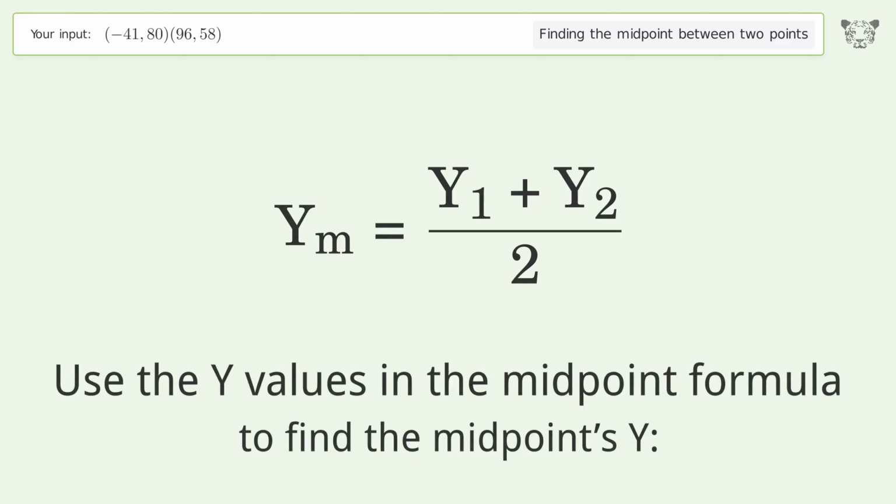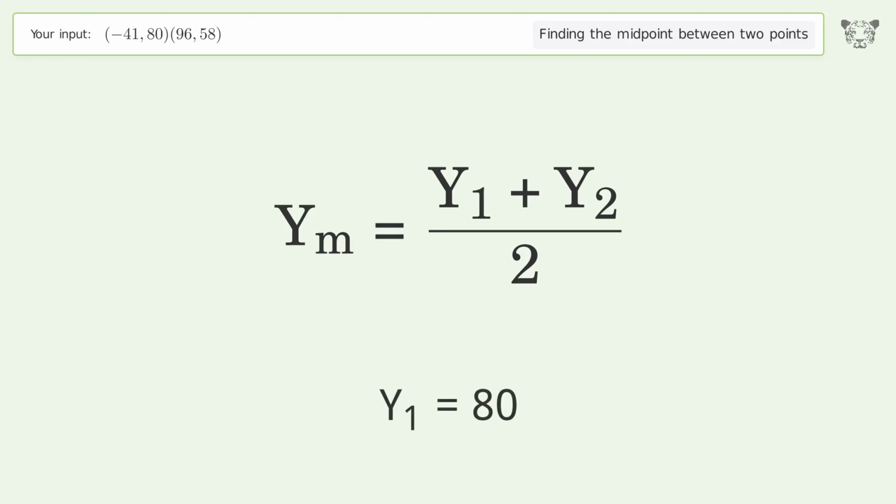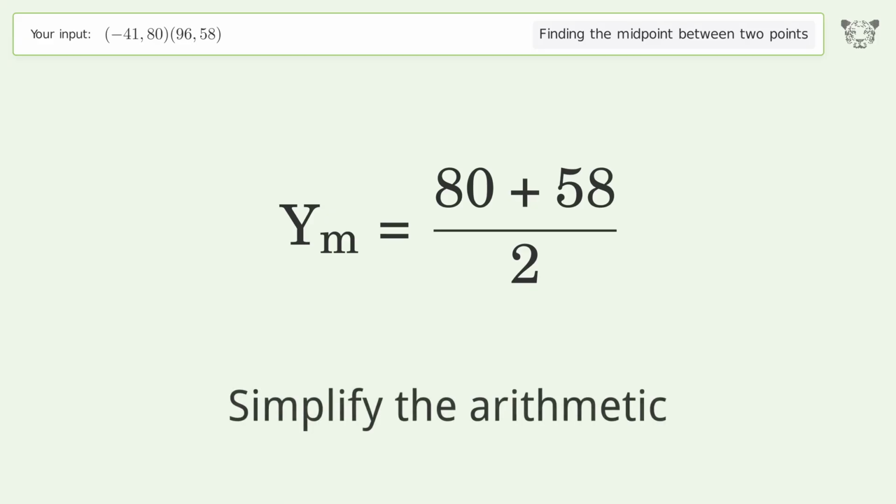Use the y values in the midpoint formula to find the midpoint's y. y1 equals 80. y2 equals 58. Simplify the arithmetic.